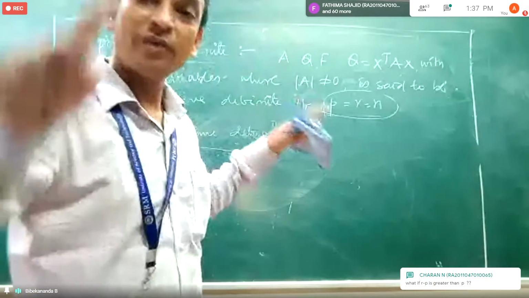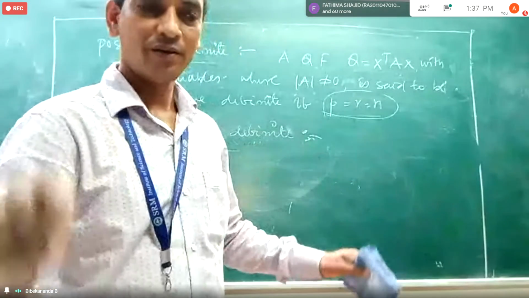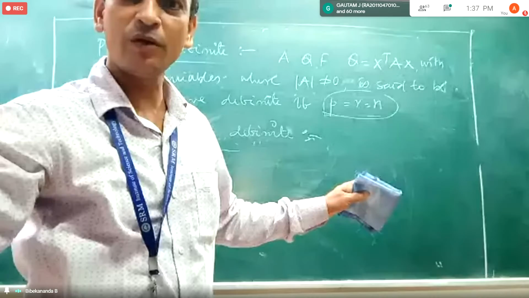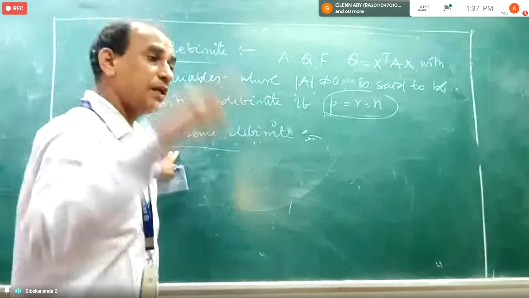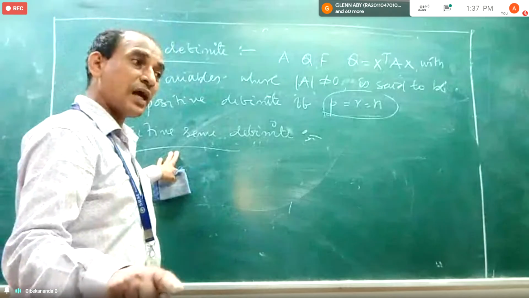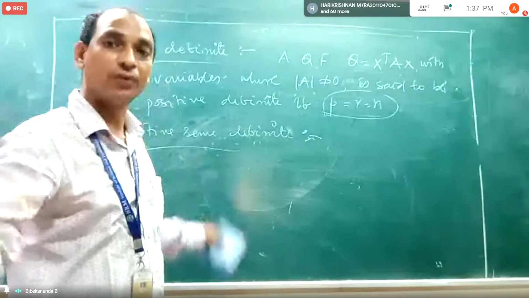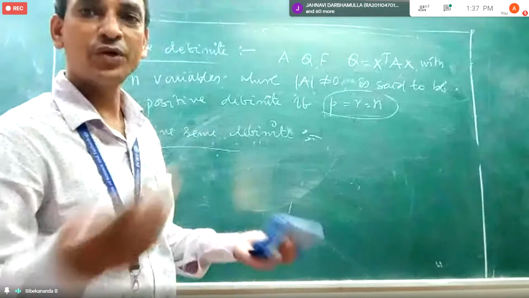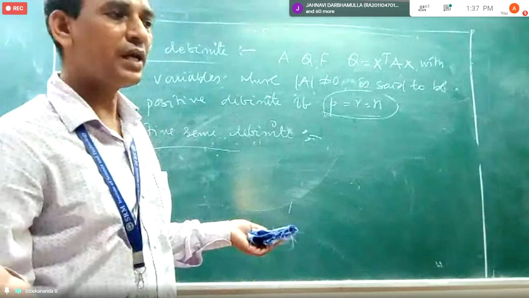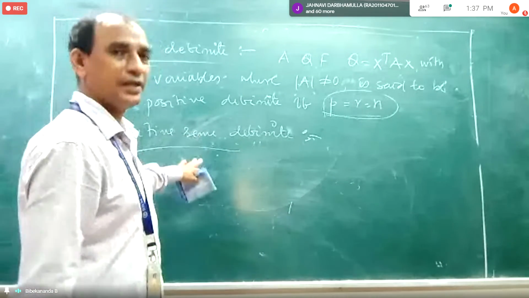All the eigenvalues are positive, but it is semi, not full. Full means all the eigenvalues are positive. So some term is neither positive nor negative; 0 is such a term for which we have no idea whether it is positive or negative. So 0 will be included here.